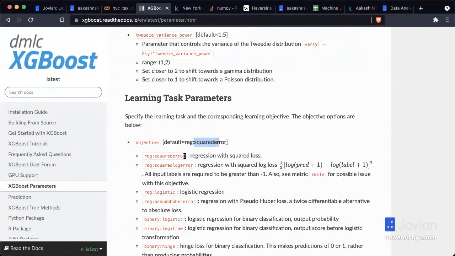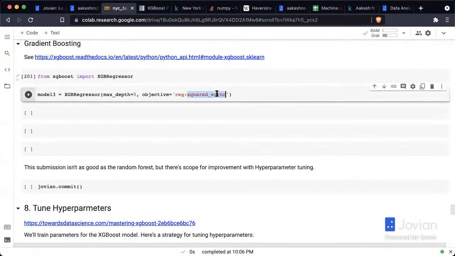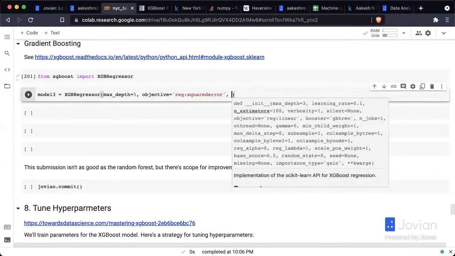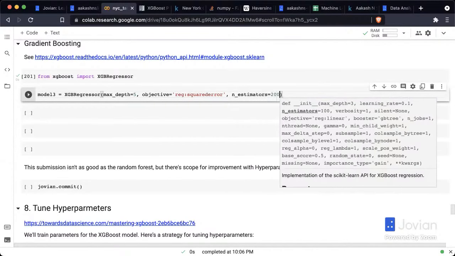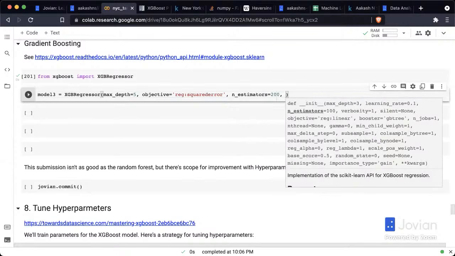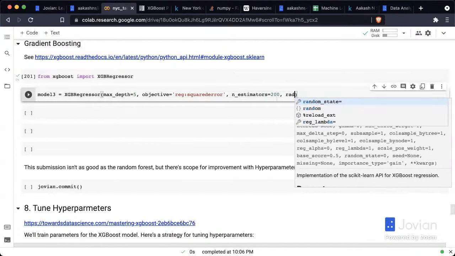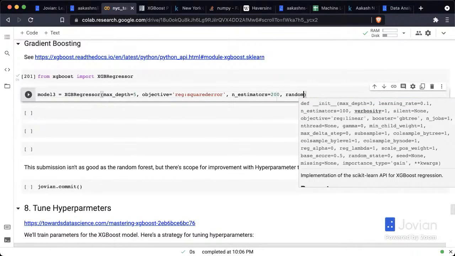Yeah, I think this is the one that I'm going to use, reg squared error. So this is the objective, or the loss function. Let's set N estimators, maybe change that to 200, and give it a little longer to train. Then random state, and let us set N jobs for some parallelism.